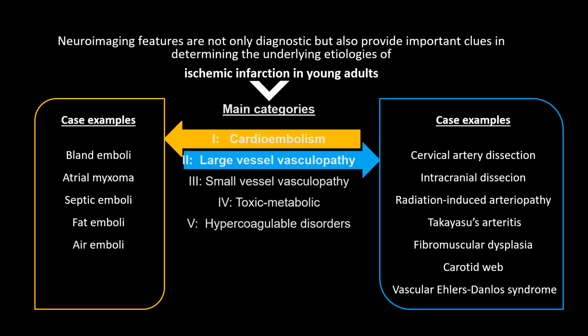In the second category, large vessel vasculopathy, it is most common to have cervical artery dissection and intracranial dissection. Radiation-induced arteriopathy, Takayasu arteritis, fibromuscular dysplasia, carotid web, and vascular Ehlers-Danlos syndrome are also good underlying etiologies to consider. Keep in mind, when we encounter an acute ischemic stroke case in young adults, neuroimaging is not only diagnostic but also provides important clues in determining underlying etiologies.